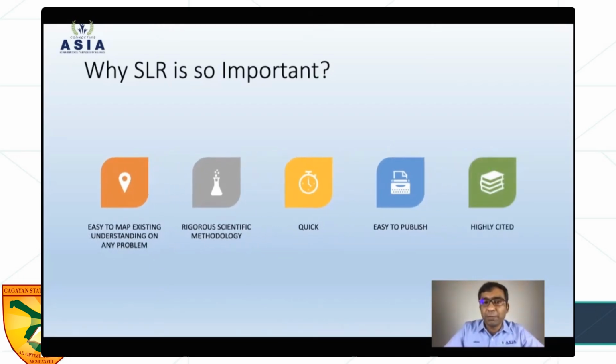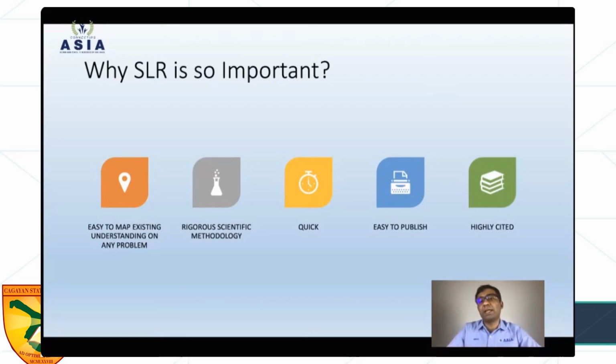And finally, the most cited papers nowadays are systematic literature reviews. So if you follow the correct methodology, if you follow all the steps available for systematic literature review, you can get your work published easily. At the same time, you can have highly cited publications. That means any work in the particular area would cite your work because you have included all the relevant studies in your research. So that's why your work is more visible and it would be highly cited. So that's why it is very important for all of us, because we know writing is our job, and obviously if you are writing, citation is one of the major factors we focus on during research.